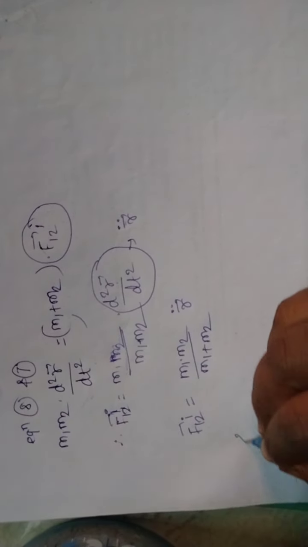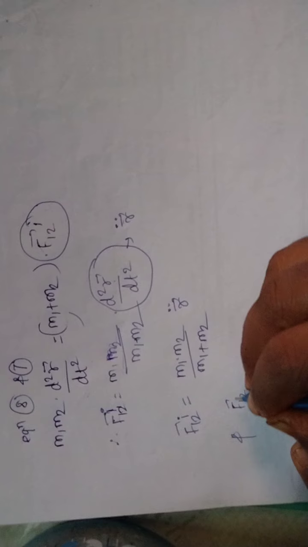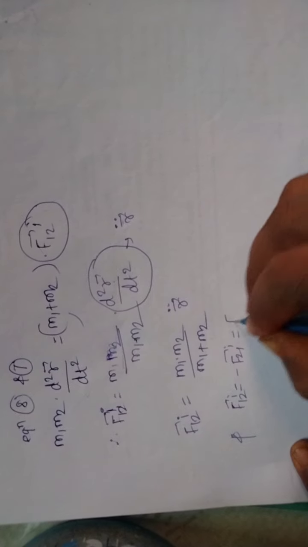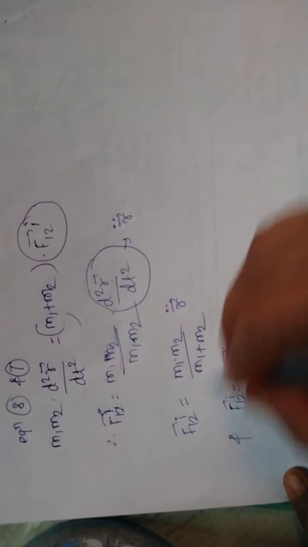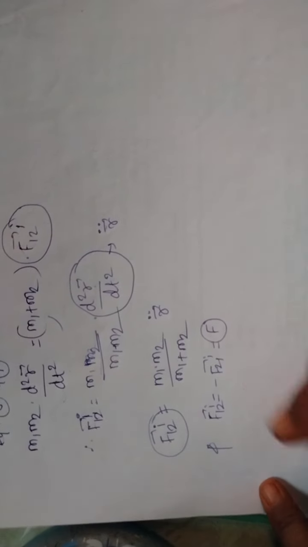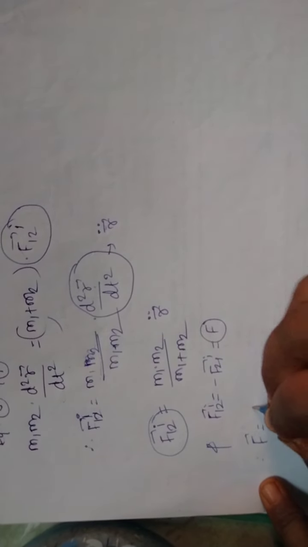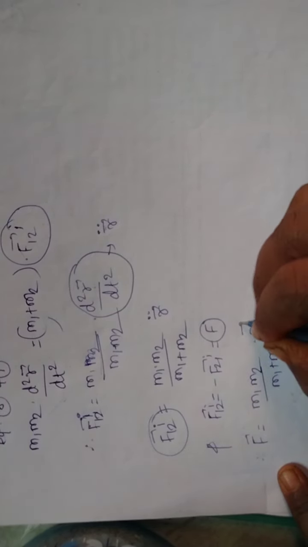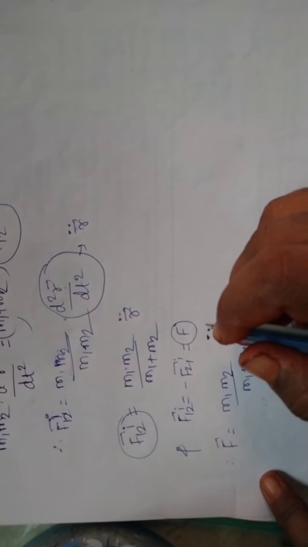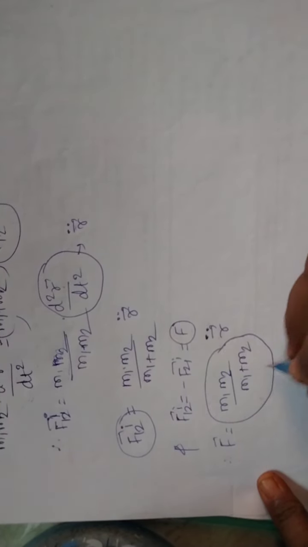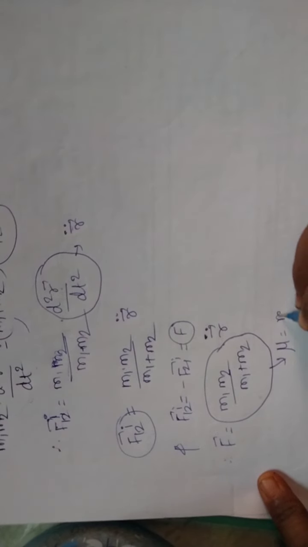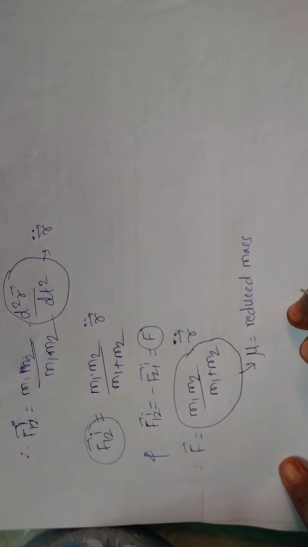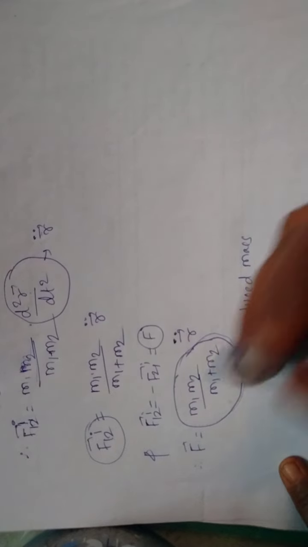Instead of this I am writing the acceleration, and we have the relation, force F12 bar is equal to minus F21 bar. So these are the forces. So we will write this force as this force. Okay, so now F bar is equal to M1 M2 divided by M1 plus M2 into R bar double dot. But this is the mu, the reduced mass.